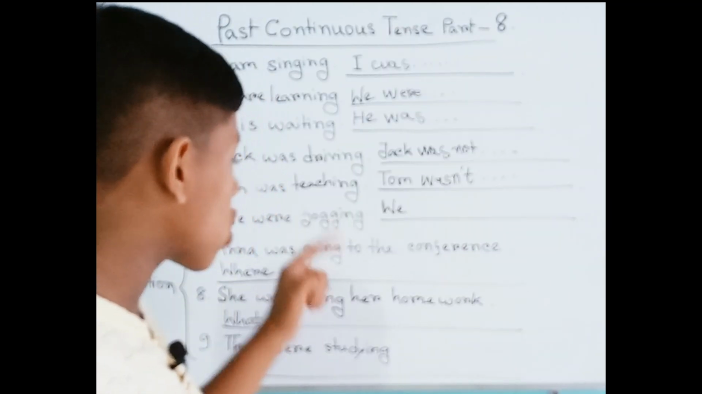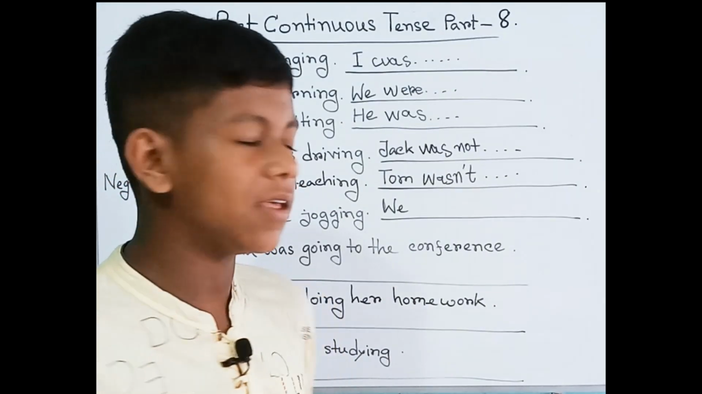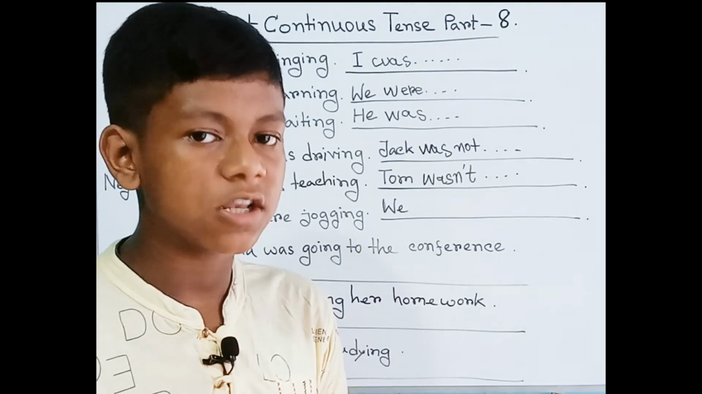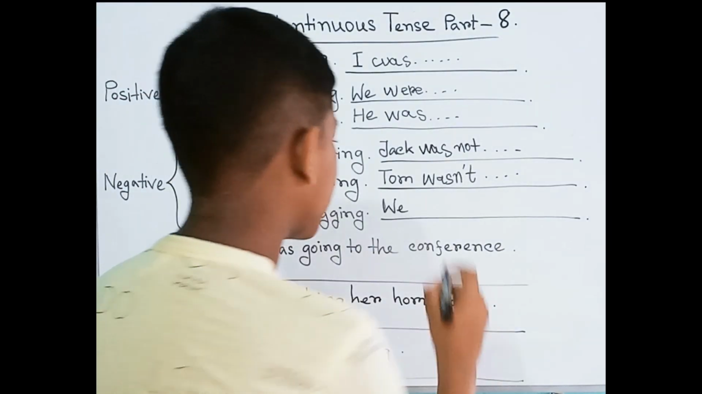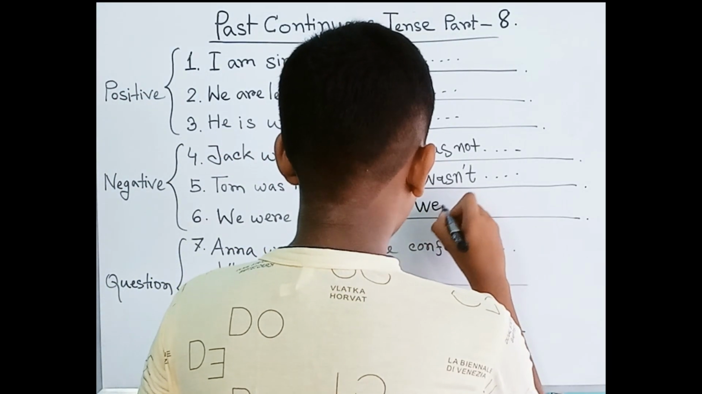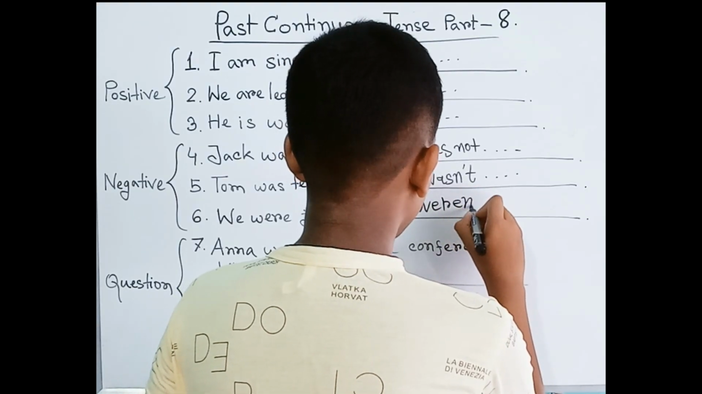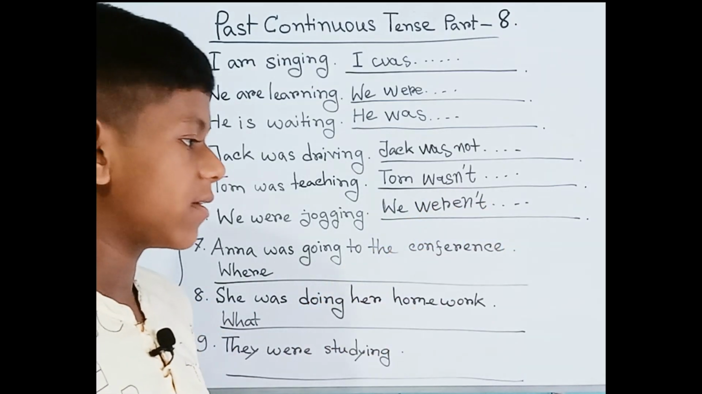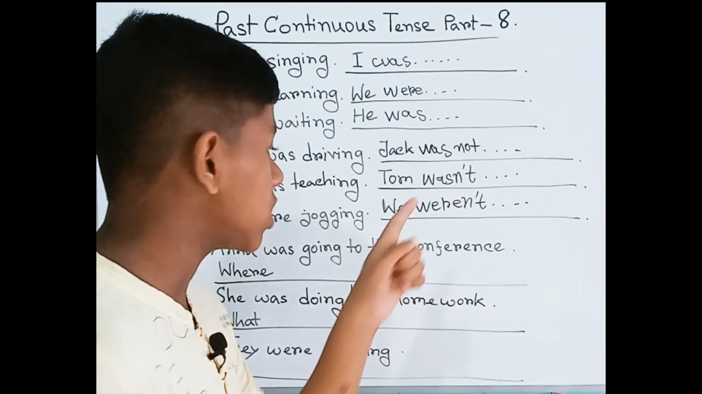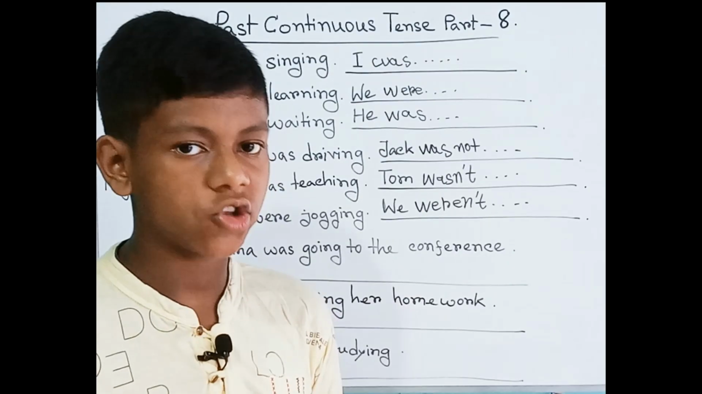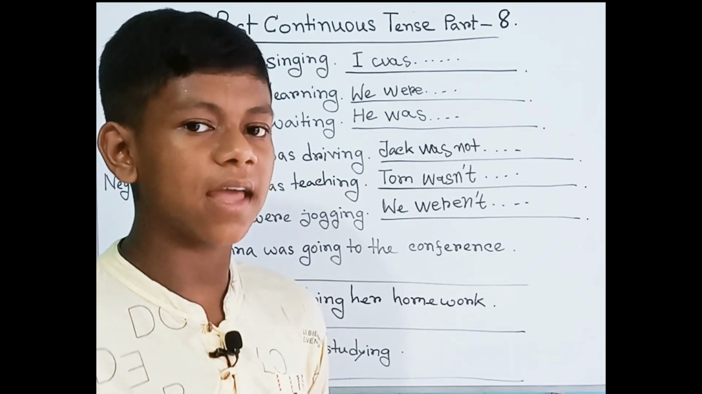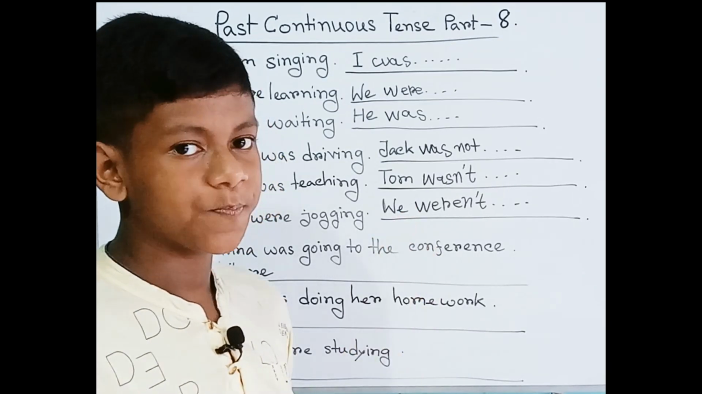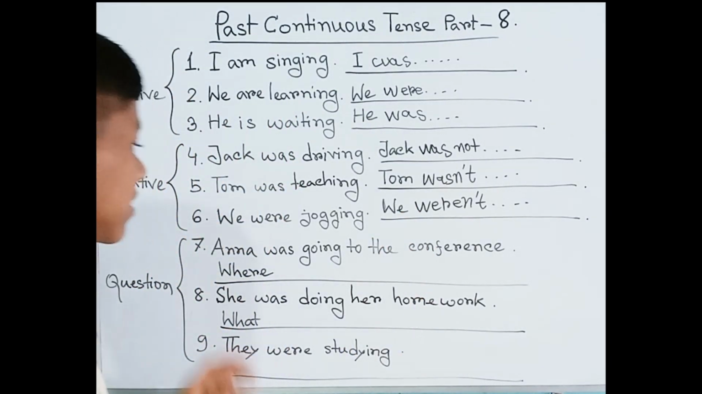The next is, we were jogging. What does the verb jogging mean? It means running, something like this. So what will it be? We weren't jogging. Just see the pronunciation here: weren't, with the t sound, just like wasn't. Okay, so we have already understood the negative.